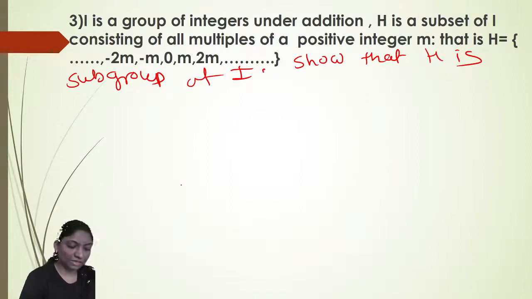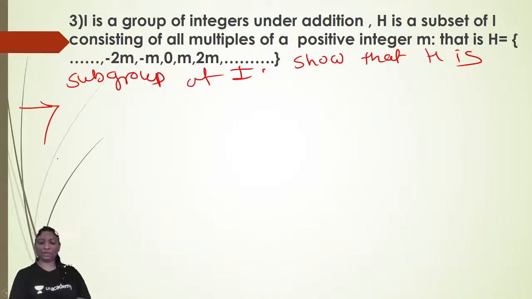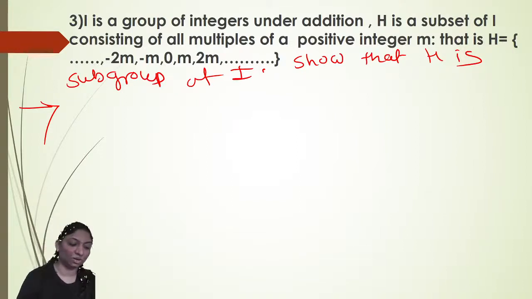Now to prove that it is a subgroup of I, either we will prove by definition that H with respect to the given operation addition also forms a group, or otherwise we will use the criteria: for A, B belongs to H, A, B inverse also belongs to H, then it also proves that H is a subgroup of I. Okay, so let's start.